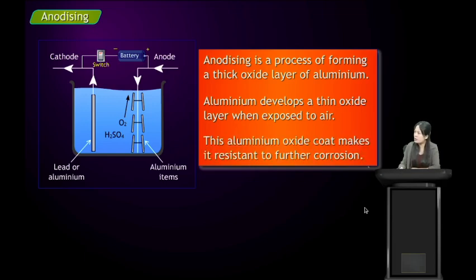This aluminum oxide coat makes it resistant to further corrosion. So remember this term, students. Anodizing is a process of forming a thick oxide layer of aluminum. Aluminum develops a thin oxide layer when exposed to air, and this aluminum oxide coat, which is formed at the outer surface, makes it resistant to further corrosion.